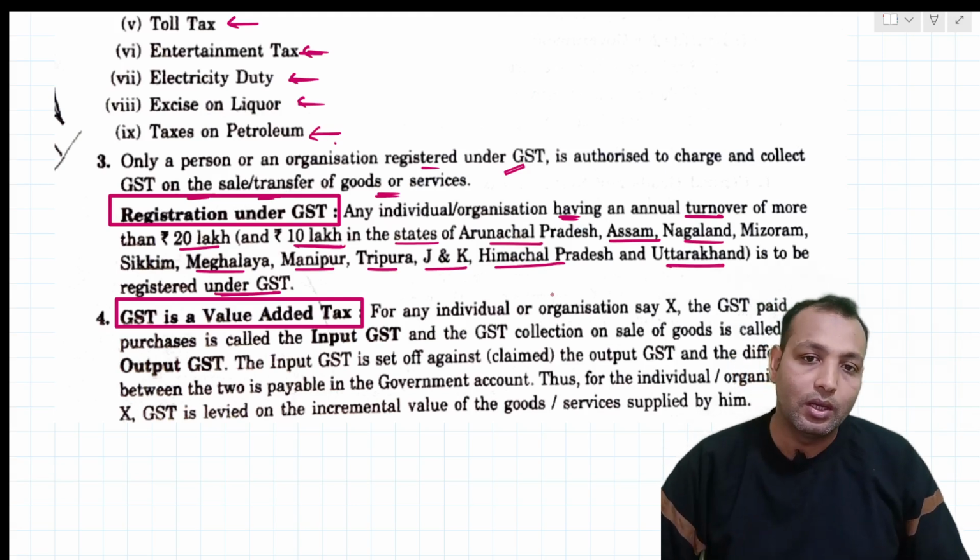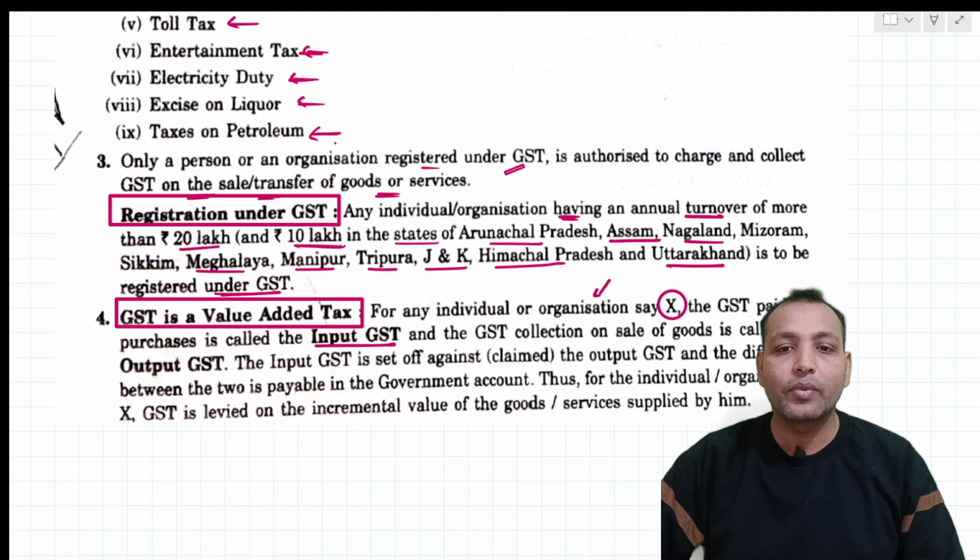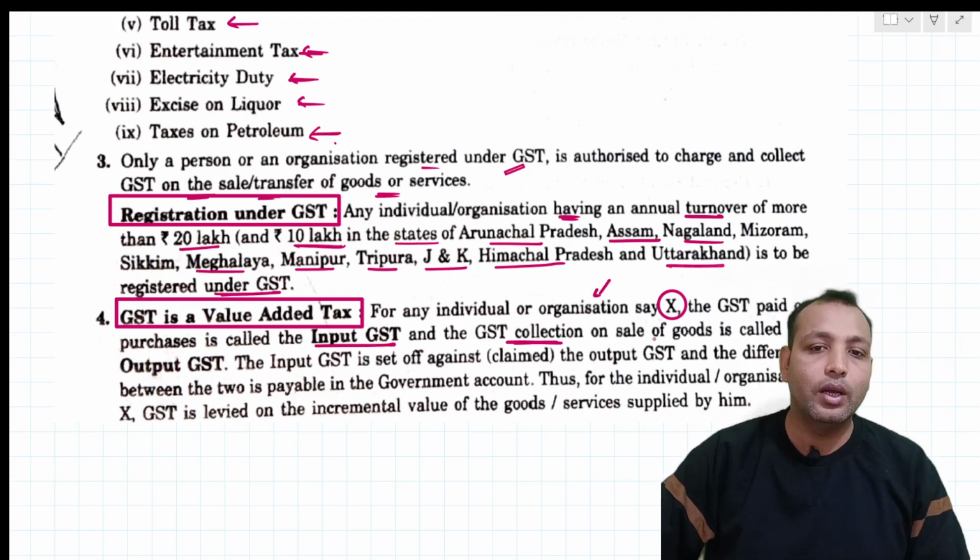For any individual or organization, say X, the GST paid on purchase is called input GST. See the words here: input GST. The organization X pays GST on purchase, which is called input GST, and the GST collected on sales of goods is called output GST.